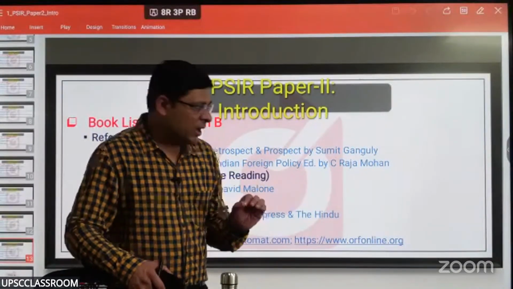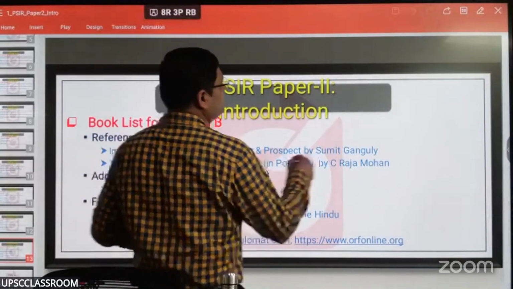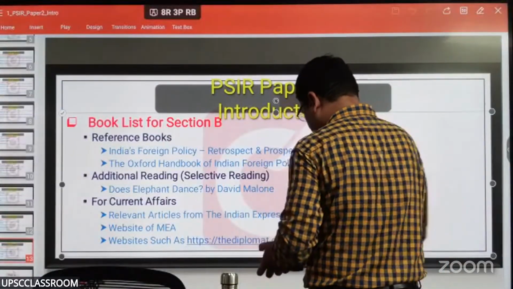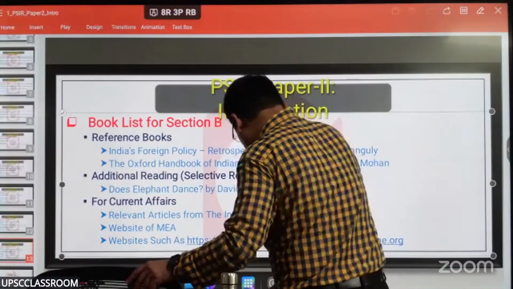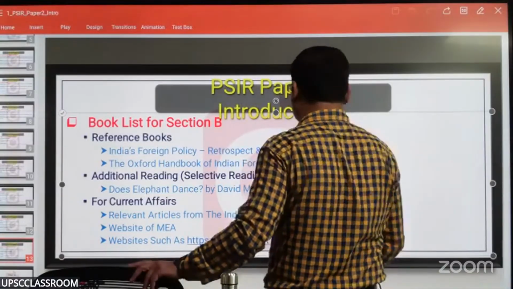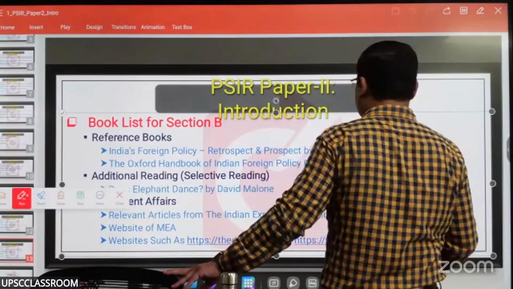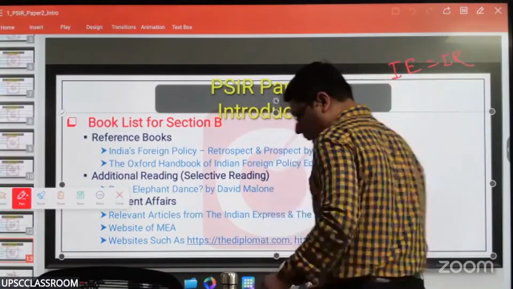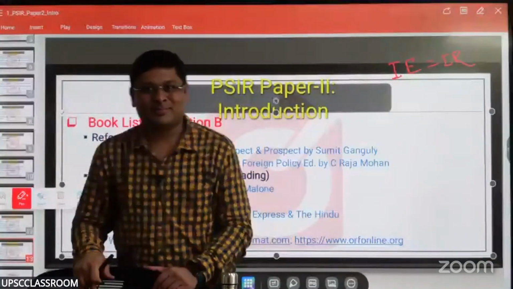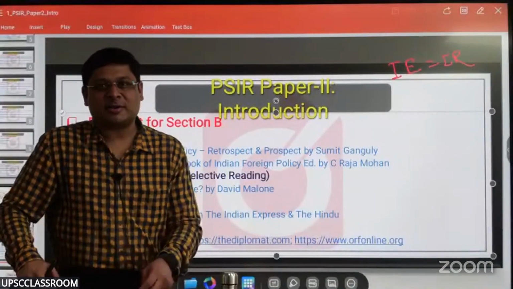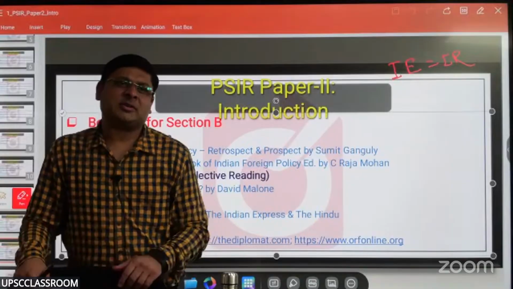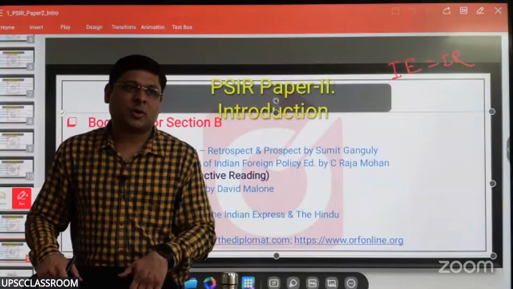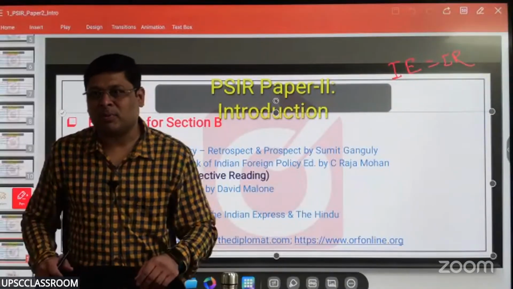Articles are wonderful, right? And generally, I say it like this. I know it's a bit of an exaggeration, right? But it's very important to understand. Generally, I write it like this. IE is equal to IR. Indian Express is equal to international relations. If someone gives me that confidence, sir, last 1.5 years, I haven't missed a single article on IR from Indian Express. Your GS paper 2 IR and PSIR section B is done.